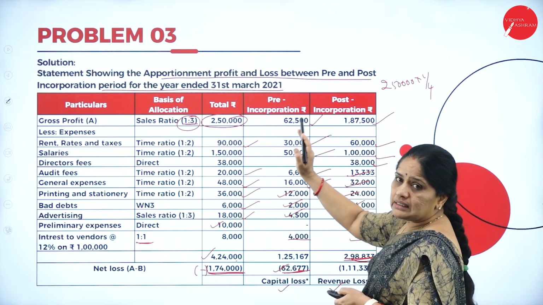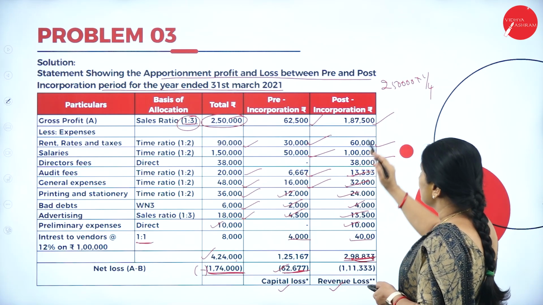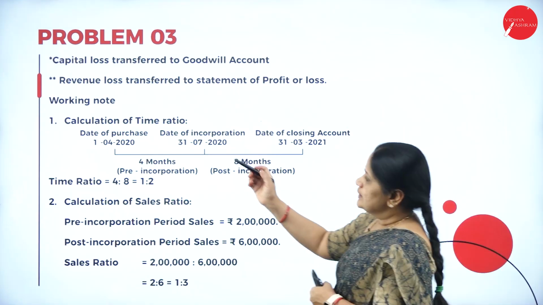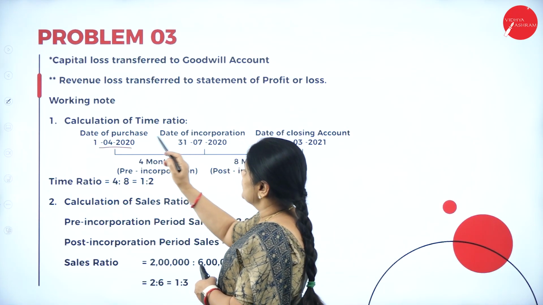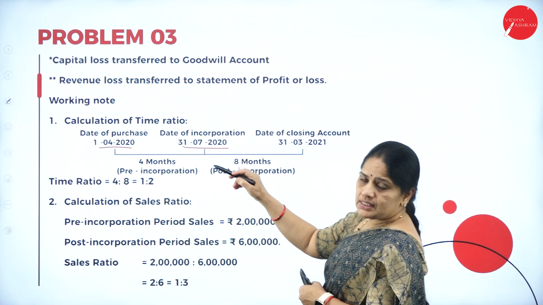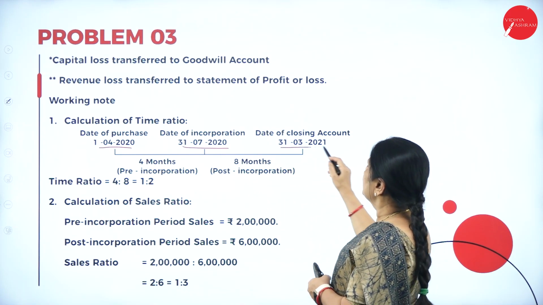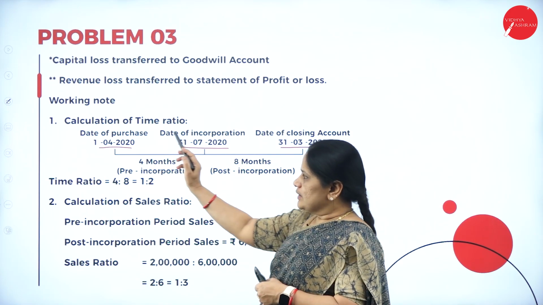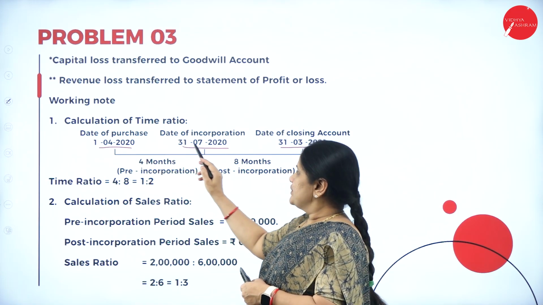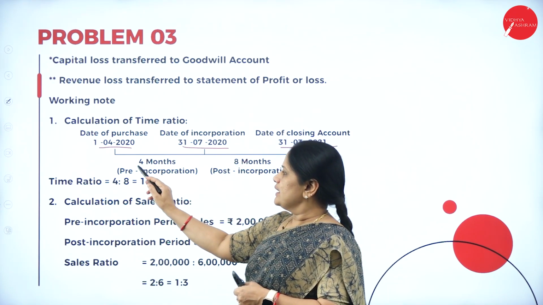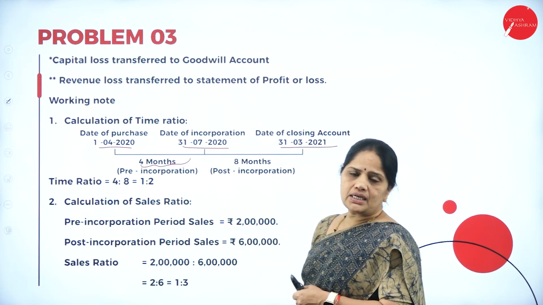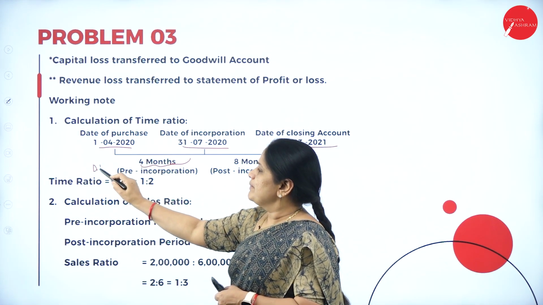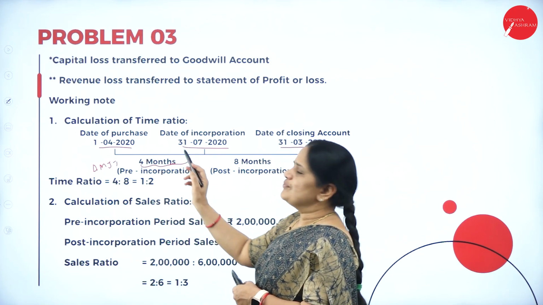Whatever loss we got in the pre-incorporation is capital loss. In the post-incorporation, it is called the revenue loss. The date of purchase is 1/4/2020. Date of incorporation is 31/7/2020. Date of closing account is 31/3/2021. So the 4 months between 1/4/2020 and 31/7/2020 becomes the pre-incorporation period: April, May, June, July, 4 months.